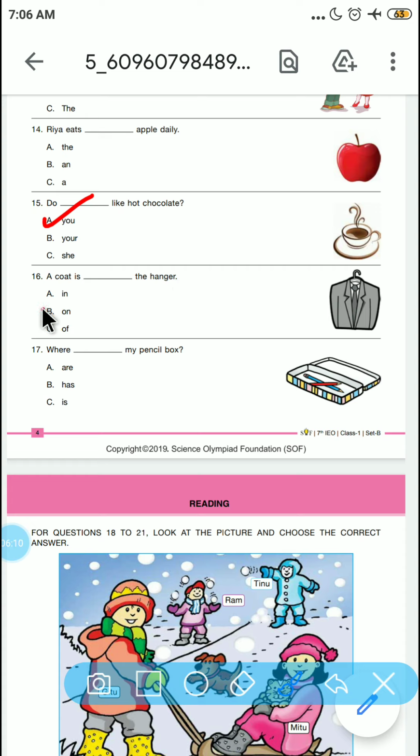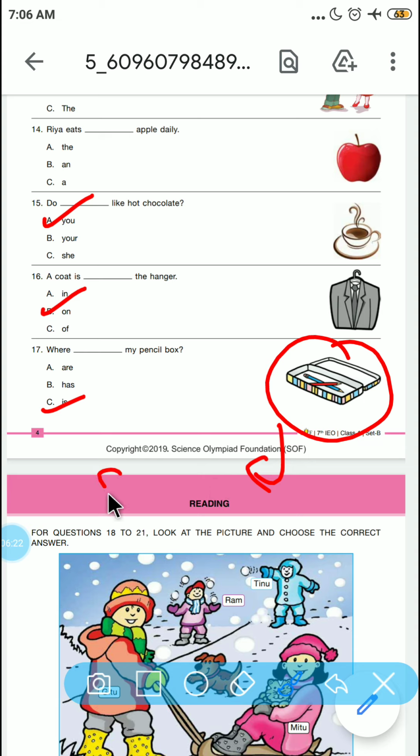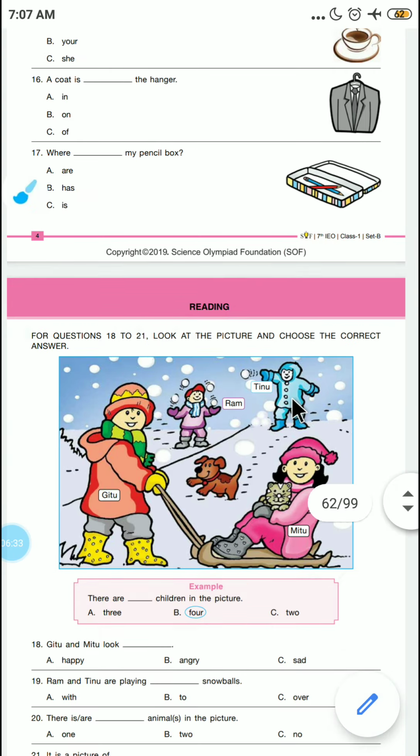On the hanger. Where dash pencil box. So where is, because the pencil box is a singular noun, and with singulars, is is the appropriate auxiliary verb which is used. So it is.